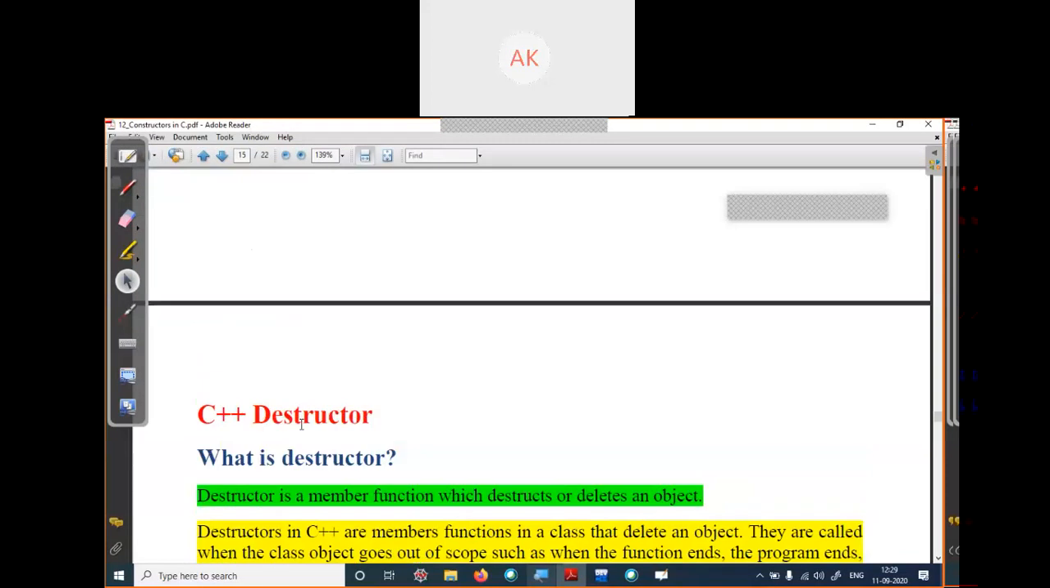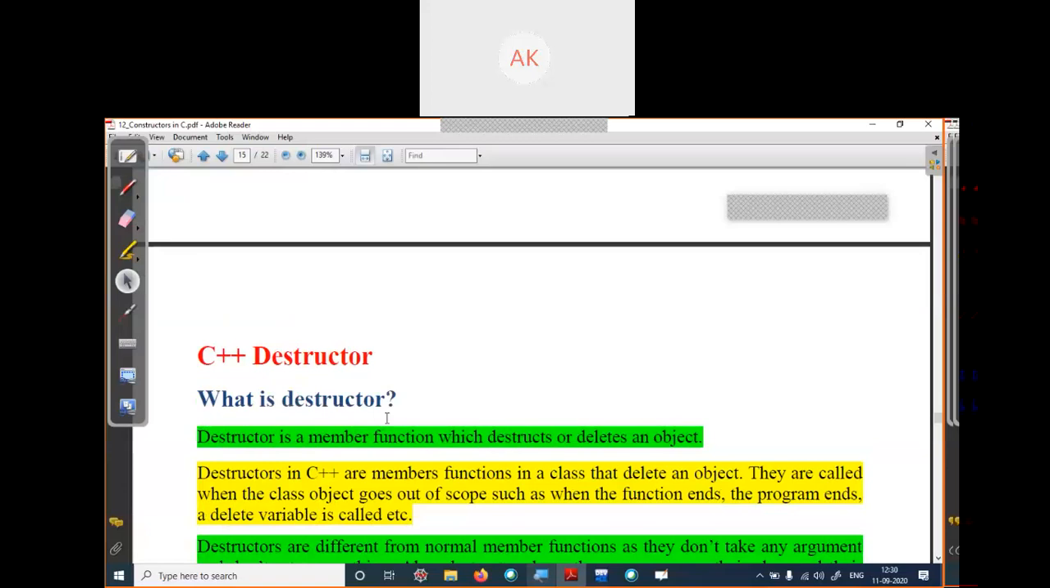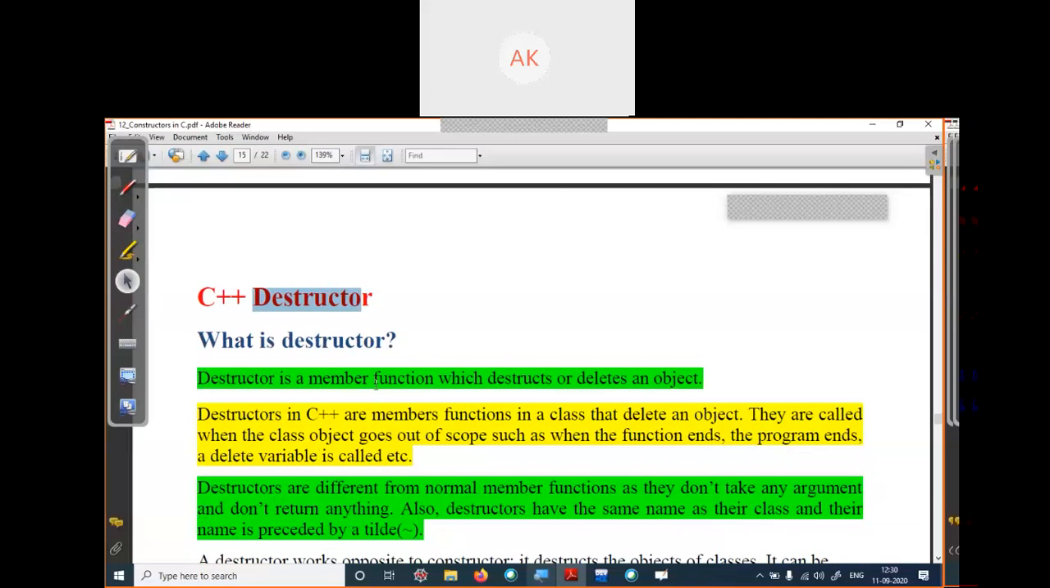The next is destructor in C++. After creating or initializing an object using a constructor, we also need to destruct, meaning delete. When we create something, we have to delete it. So there is a delete. For deleting the object, we will use a destructor.